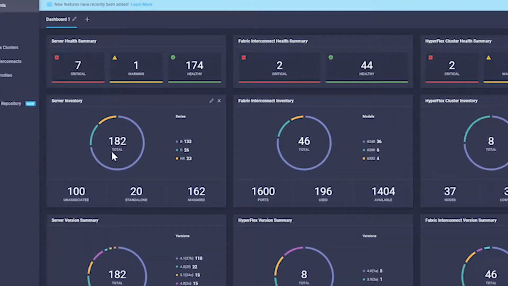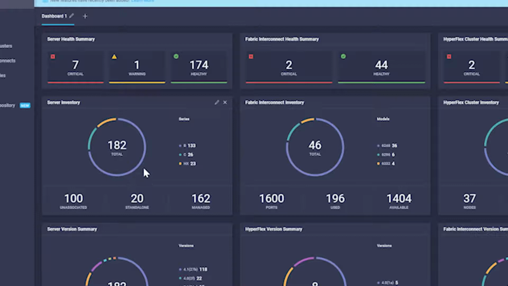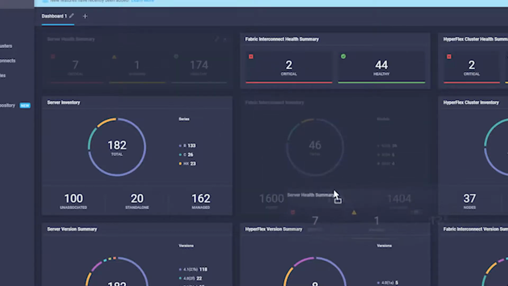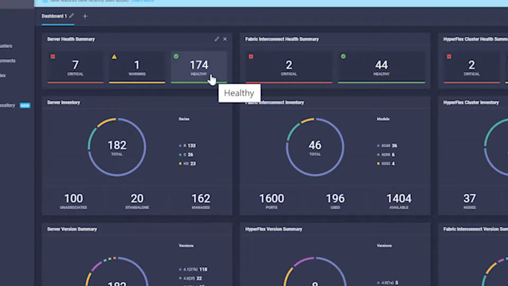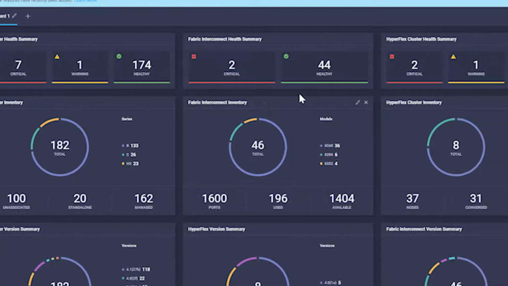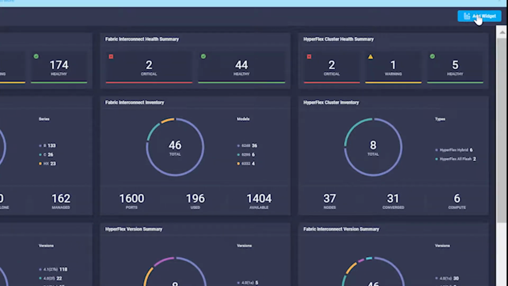So over here you can see I've got a server inventory breakdown of 182 total systems, and they're broken down by the types of systems that they are. Looks like B series, C series, etc. I've also got a server health summary and some of those types of things. I can move these widgets around and display this information in any way that seems appropriate or helpful to me. I can also add a different widget if I want.